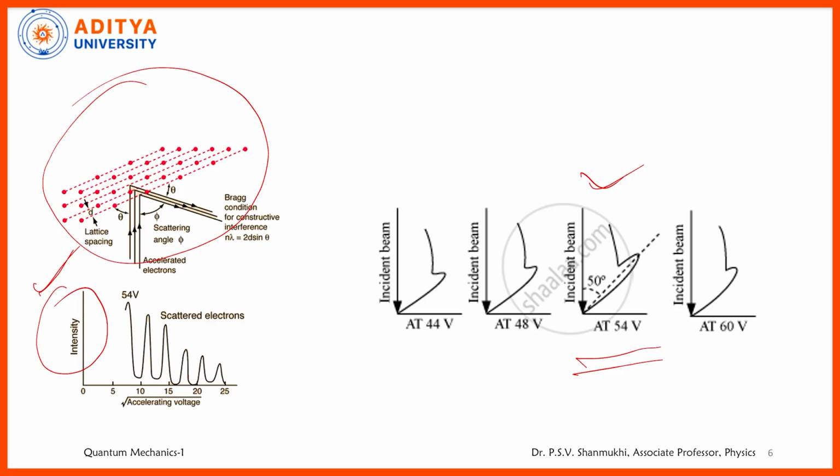The electron beam is incident and it is scattered. What is the scattering angle? We observed the scattering angle is given by 50 degrees, and just to take the normal, this will be 25. Then what is the glancing angle, the angle it makes with the crystal plane? That glancing angle will be 65, because 90 minus 25 is 65 degrees. That is the glancing angle.